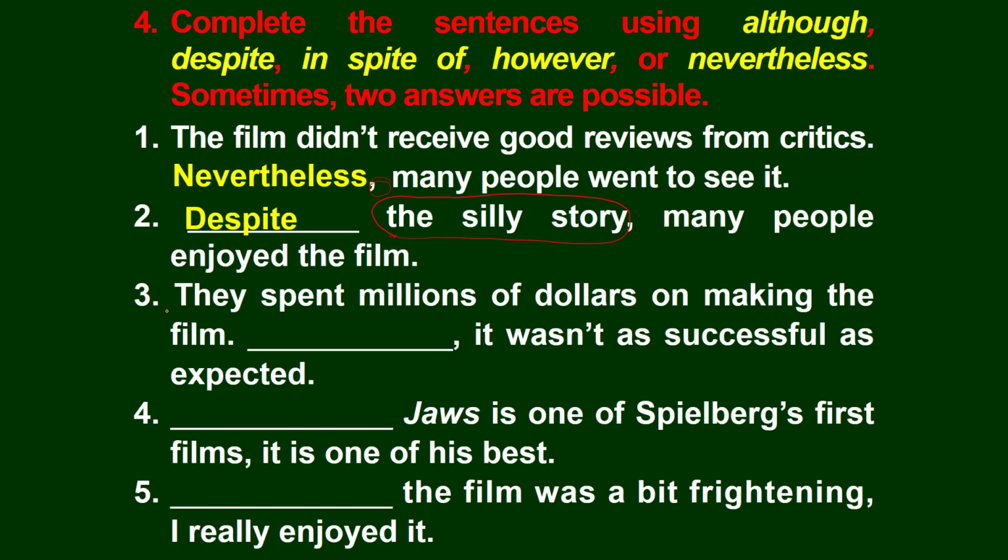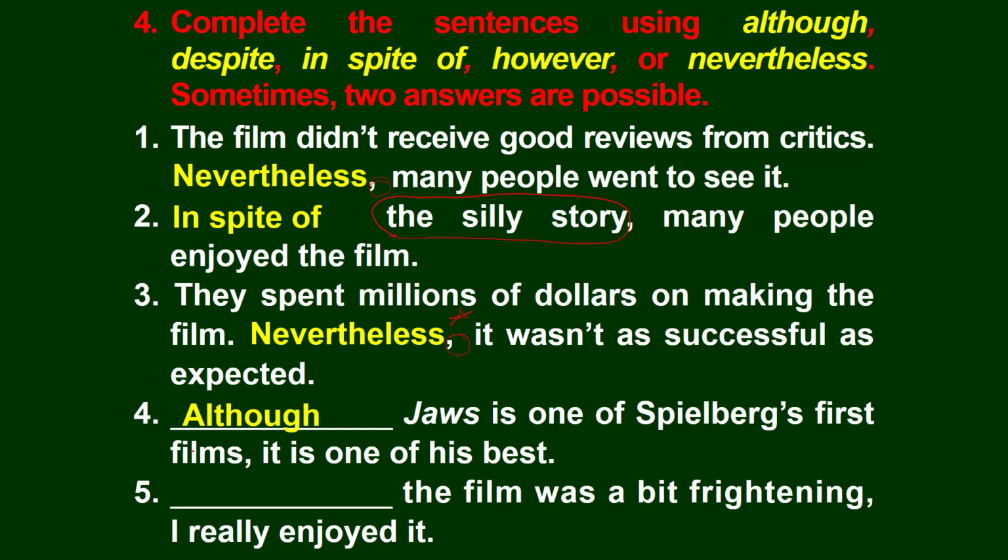And number 3, they spent millions of dollars on making the film. So, also we can use in spite because they are the same. However, it wasn't as successful as expected. There is a comma here, don't forget, it's very important. Okay, and here we go. Or we can use nevertheless, because they are the same.